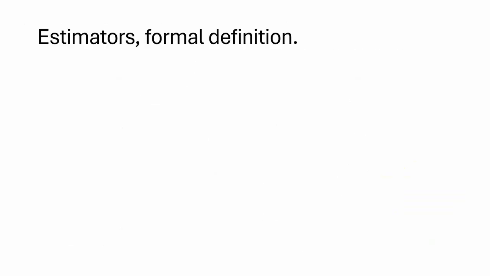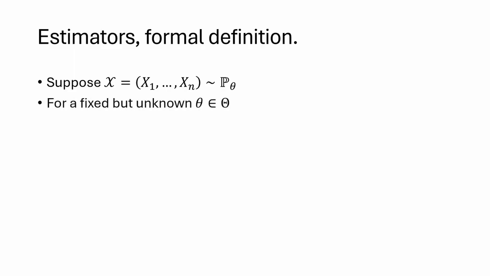We now give the formal definition of estimators. Suppose we have a random sample, scripted x equals x1 all the way to xn, which follows a probability distribution p theta, where theta is the parameter. We assume theta is fixed but unknown. And the range for all possible values of theta is denoted as big theta. We call that the parameter space.